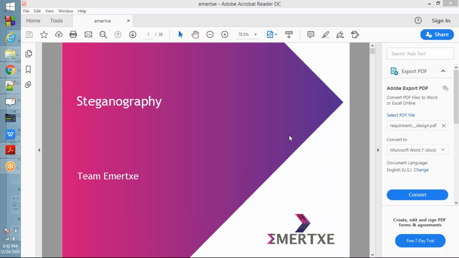Okay, guys, today we will start with your first project, that is steganography. So what's the meaning of steganography? What do you mean by steganography? Quickly, give some answers.